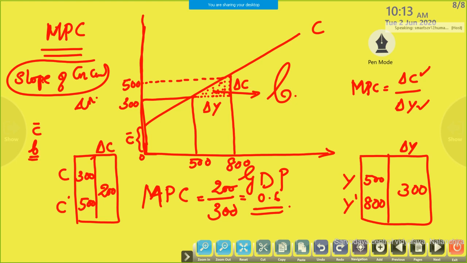What is the shape of the consumption curve? It is an upward sloping curve. Why? There is a direct relationship between income and consumption. Okay. This is a graphical representation of MPC. I think you understood. Next.